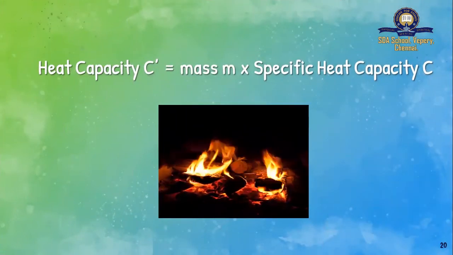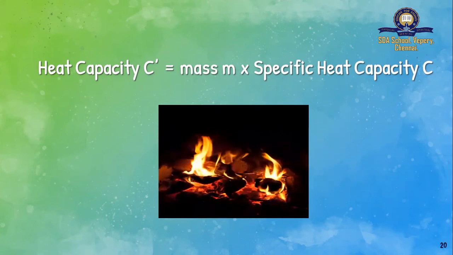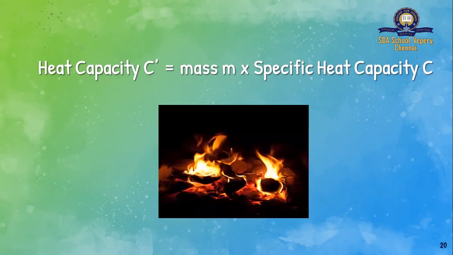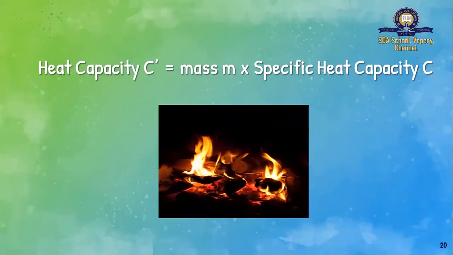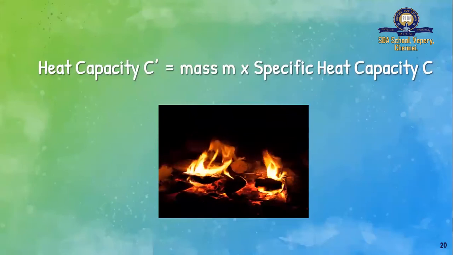We saw that specific heat capacity and heat capacity are different, but they are also related. What is the relation between heat capacity and specific heat capacity? Specific heat capacity is equal to heat capacity divided by M. Okay. I can cross multiply and I can also write it like this. Heat capacity is equal to mass into specific heat capacity. So this is the relation between heat capacity and specific heat capacity.